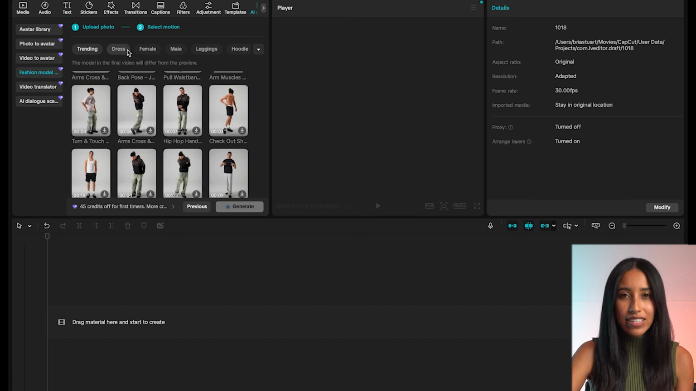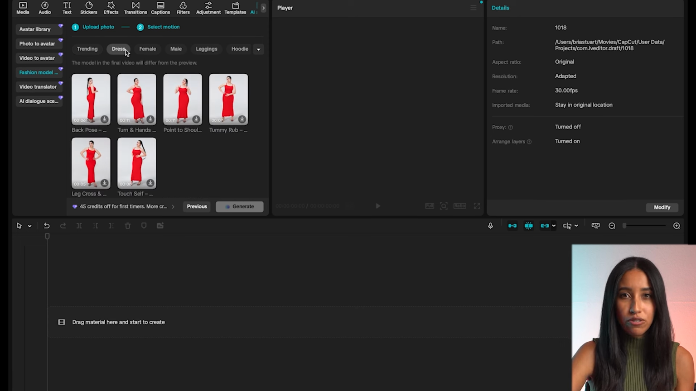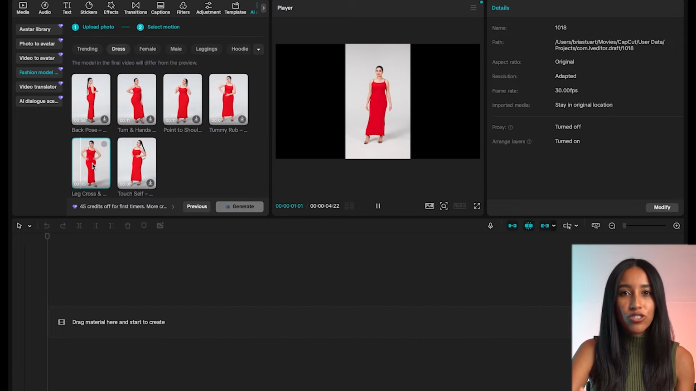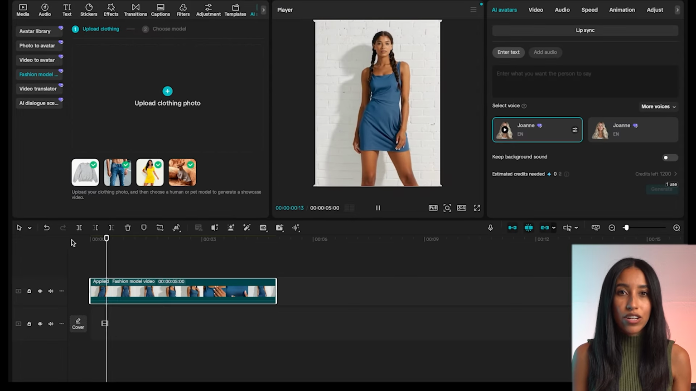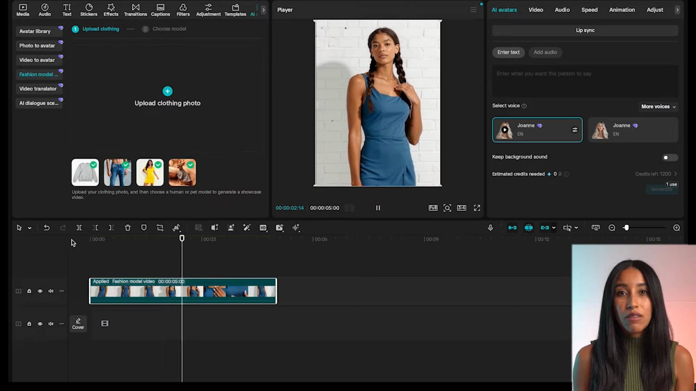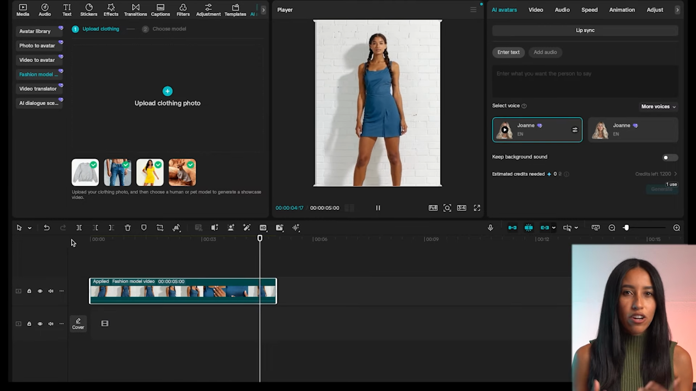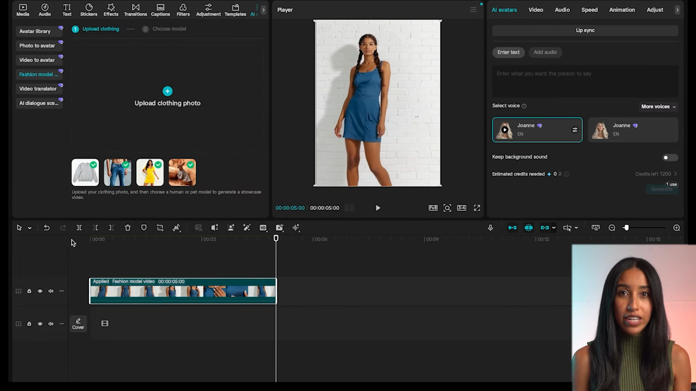And you don't have to stick to these specific categories if you don't want to. A lot of these poses work across categories, so just click on the ones you're interested in, take a look at the movement, and it just might apply to what your clothing item is. You might find a pose in the leggings category that works for a dress. You might like a male movement for a female model. It all depends on what your vision is for your e-com video.